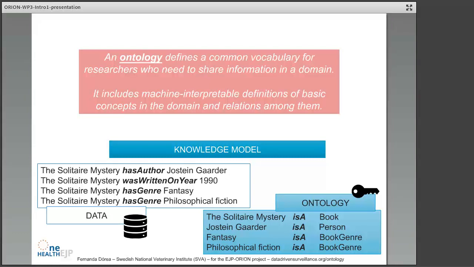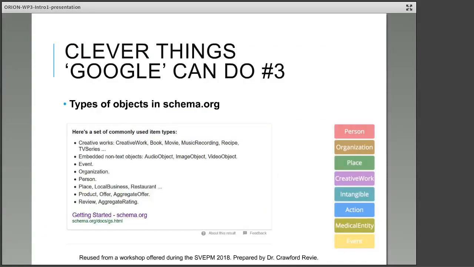So we can formally define an ontology as a common vocabulary to share information, which is machine interpretable, which is understandable by computers. So now we're not just talking about data, we're talking about a flexible way to store the data, data that we have an agreed upon model to understand. Humans can refer to that model, but computers can also understand that model.